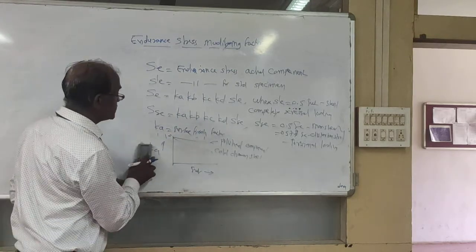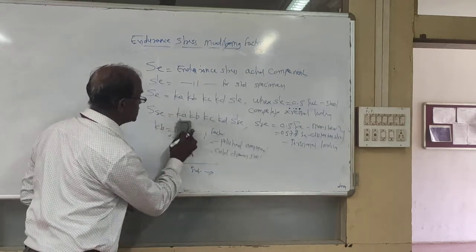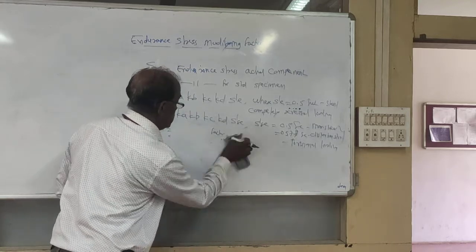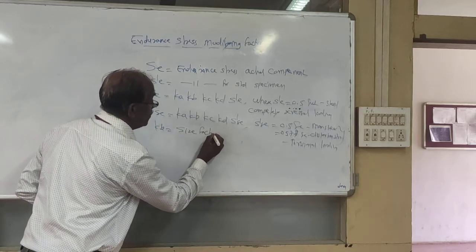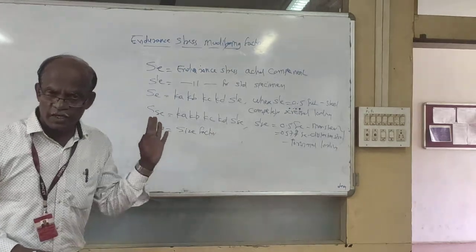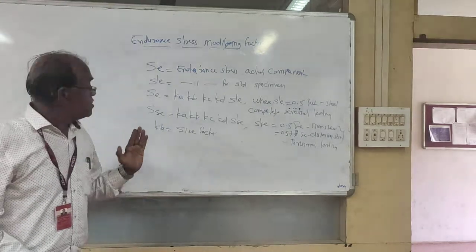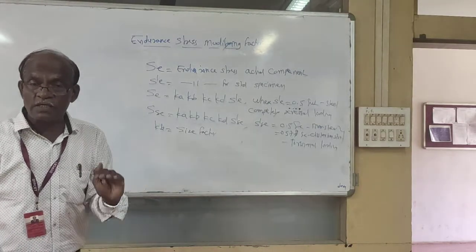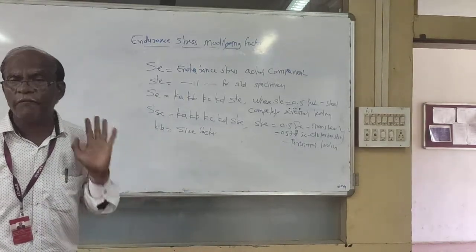Next factor is the size factor. What will happen for size? Kb indicates size factor. How does size factor affect endurance strength? As the cross section of the component increases, surface area increases and surface defects increase. So the larger the surface area, the larger the surface defects, and the strength induced in the component goes on decreasing because there are surface defects.